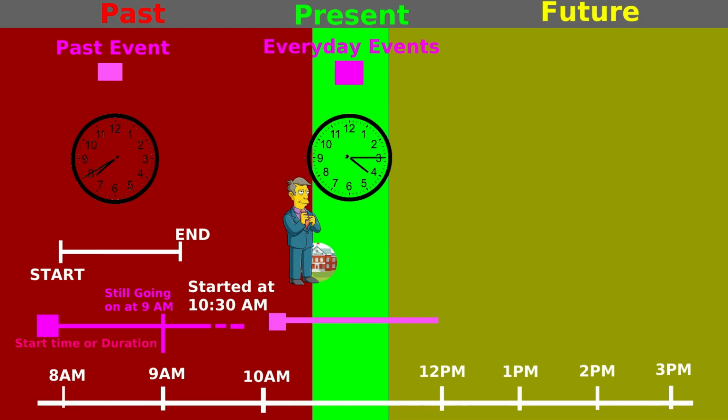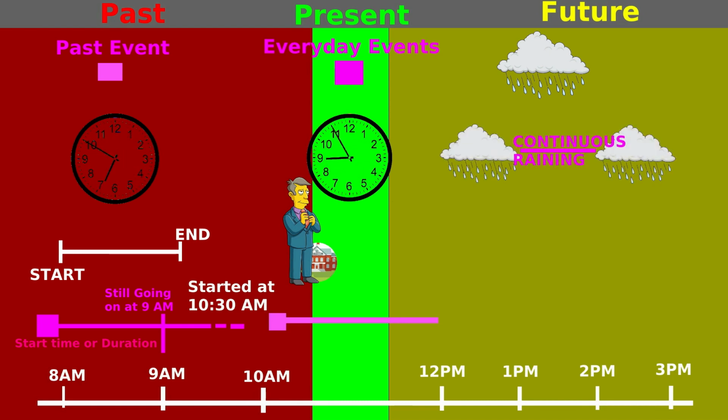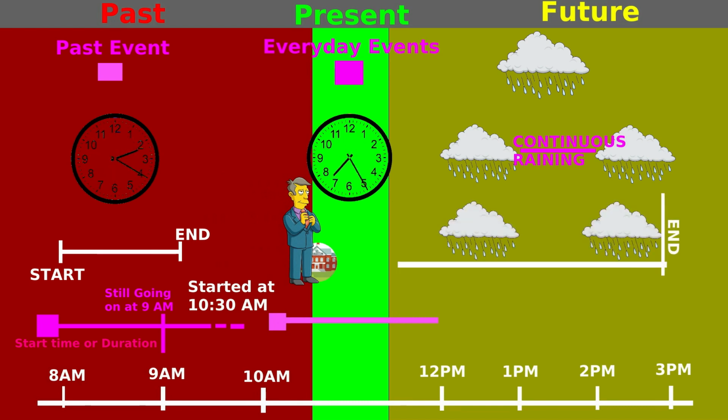Let's see some examples of events in future. Some events might happen in future. For example, it might rain tomorrow. There might be an event which will continue in future. For example, rain may continue for next 2 days. There can be an event which will complete in the future. For example, it will start raining tomorrow and will stop raining in next 2 days.